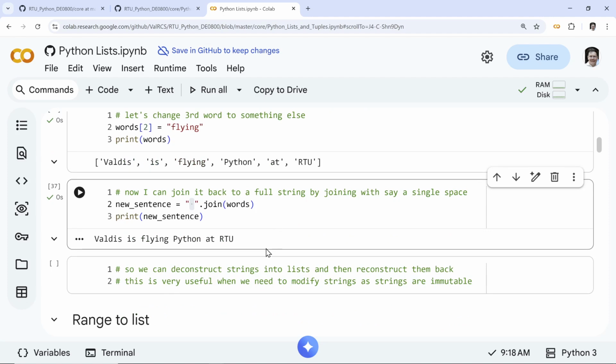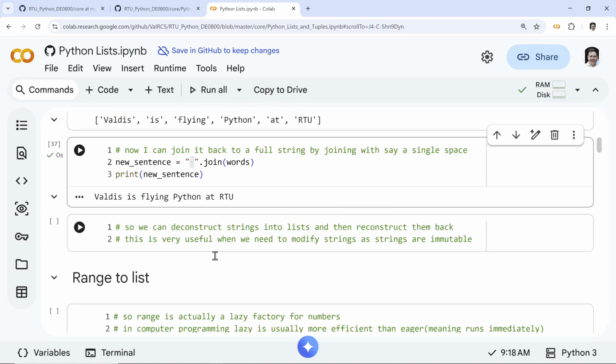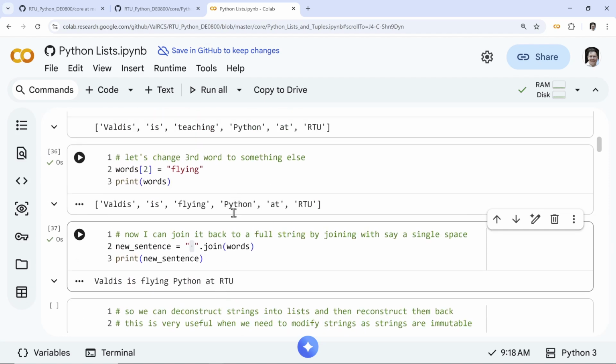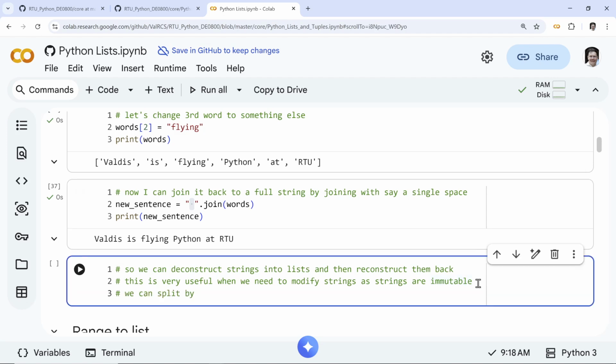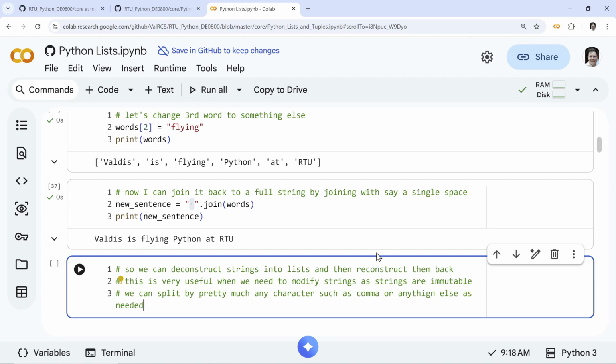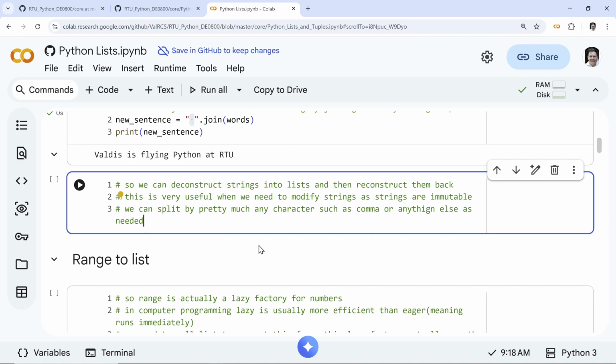So this method of deconstructing strings into a list and back is very useful when we need to modify some individual items in longer strings, or in general text analysis. Very common. Again, split, you can split by other things. I should also mention, you can split by pretty much any character, such as a comma or anything else as needed. So it doesn't have to be only split by white space. And we can also use regular expressions for split too.